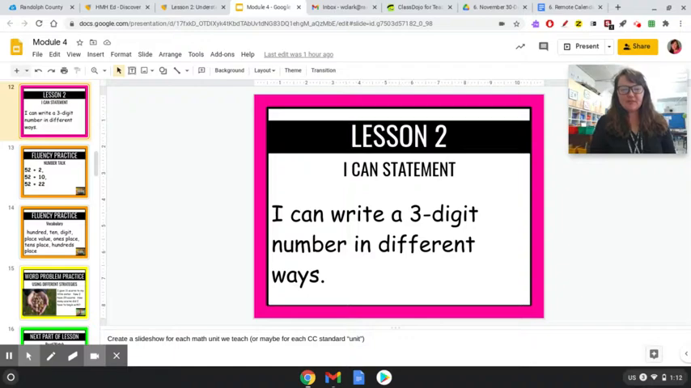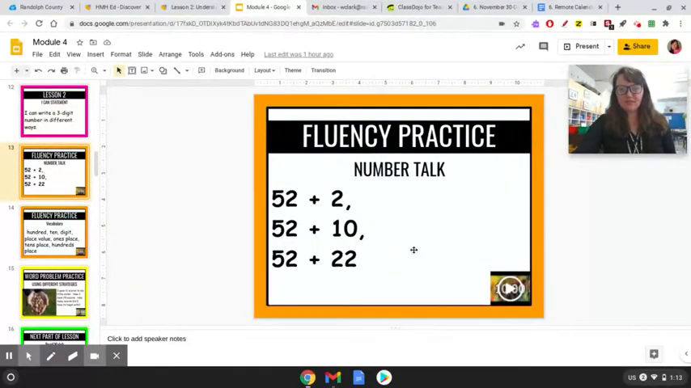I'm coming to you on December 1st, 2020, and we are going to be learning some math today. We're going to continue the lesson from yesterday, learning the same things about place value, and let's get started. So our I can statement is I can write a 3-digit number in different ways. All right, so let's look at our number talk.